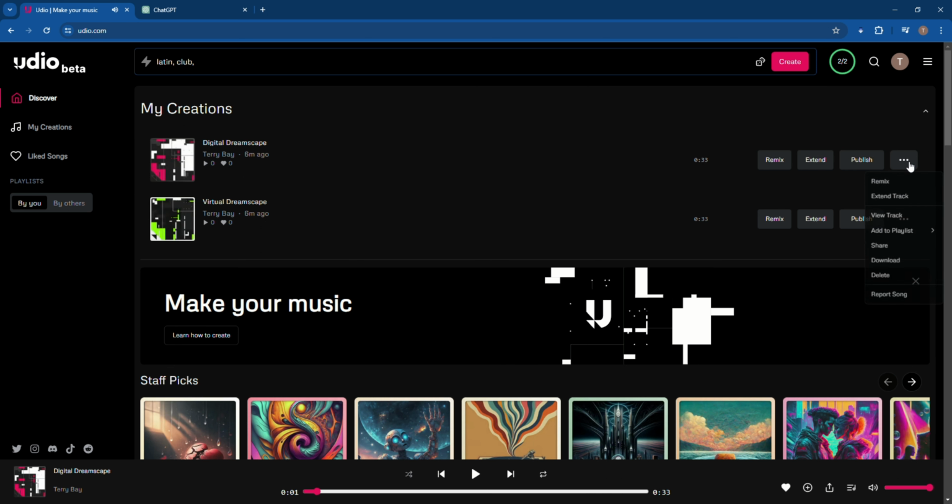In the song menu, you can remix the song, extend the song, among other things, and you can also download the song if you want to keep it.